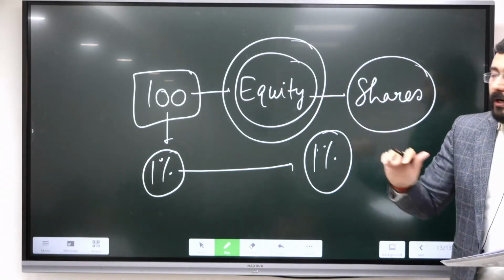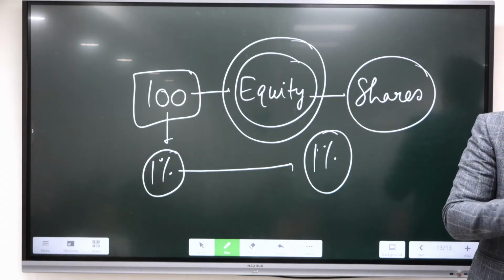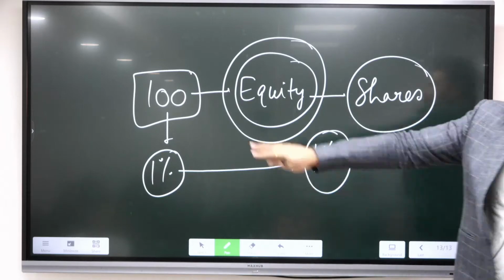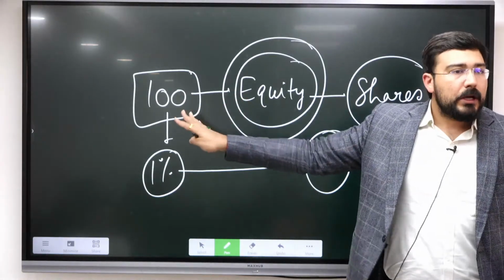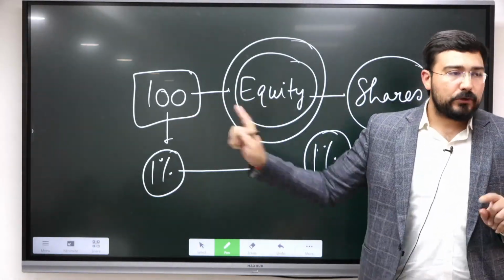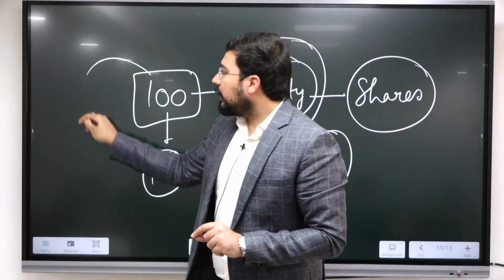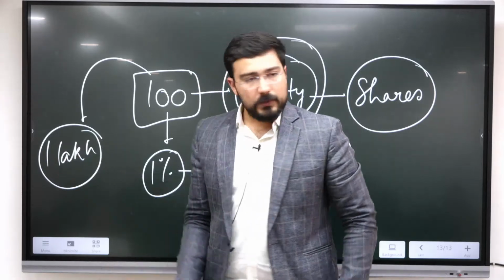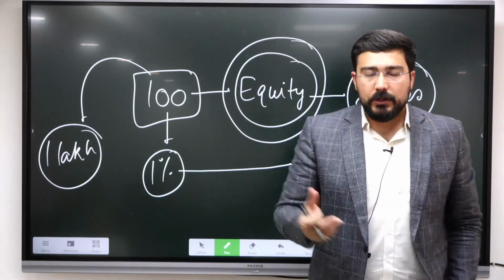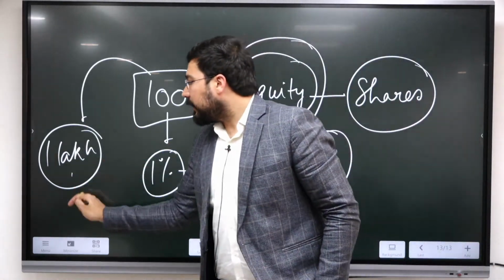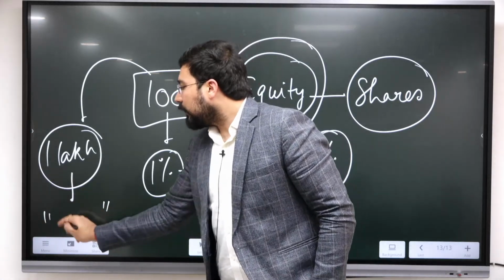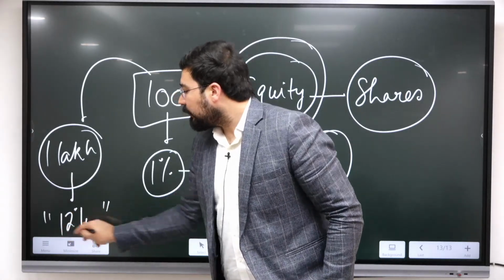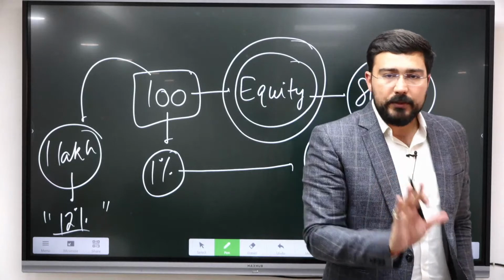Suppose there are two methods through which you can finance your operation. You have 100% ownership. One, you can take a loan. Suppose you require 1 lakh rupees. If you go to any bank or any trader, they're going to ask you for 12 to 15% interest for business purposes. इतना interest आपसे charge करेंगे.